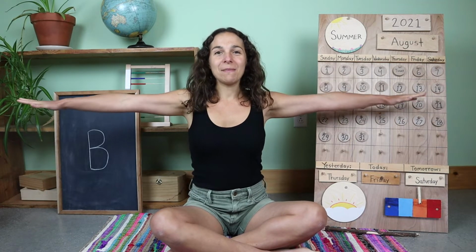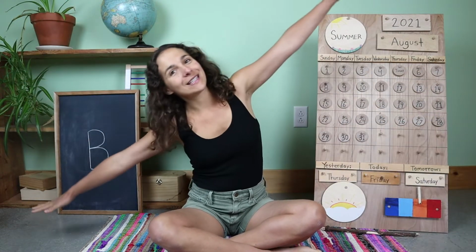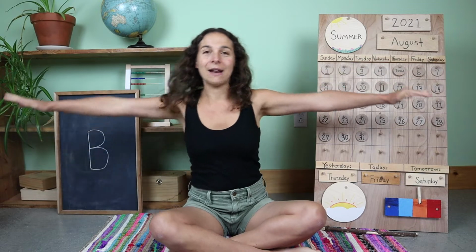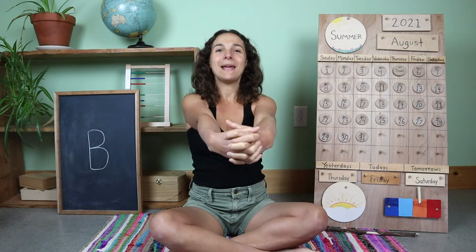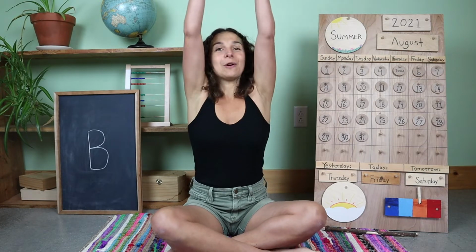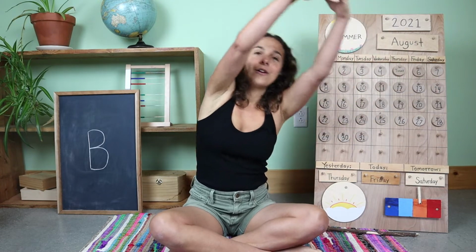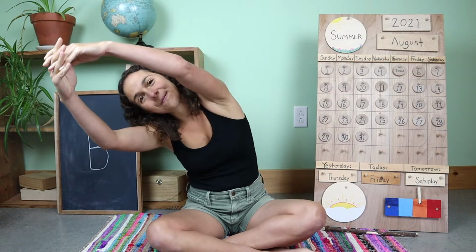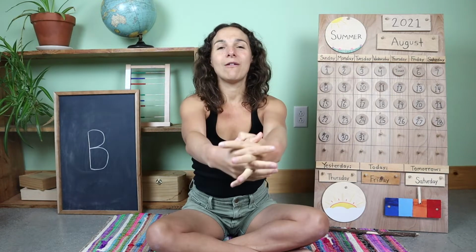Stretch your arms out like airplane wings. We'll fly to one side, over to the other side, and back to the middle. And now we're going to take our airplane wings into a big circle out in front of us like this. Stretch the circle up over your head. Let's stretch on this side, over to the other side. One last stretch up at the top, and now we'll bring the circle back down and sing.